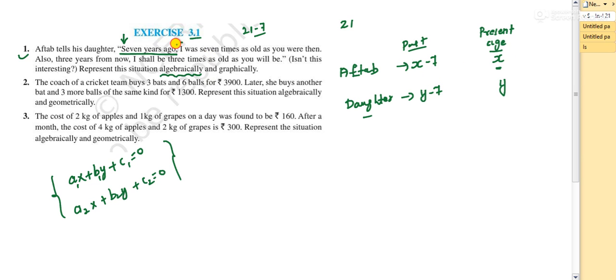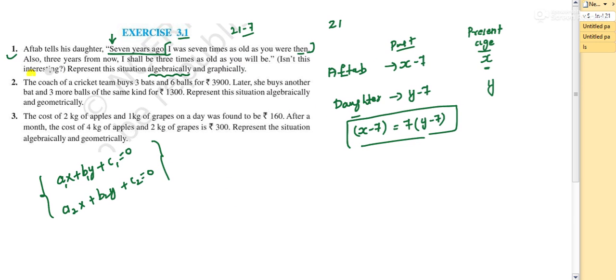Now look at the second. What is he telling? I was 7 times as old as you were then. You refers to his daughter. So if he is x minus 7 and his daughter is y minus 7, he was 7 times as old as his daughter. So this is the first equation. Got it? Now read the second part of the question.